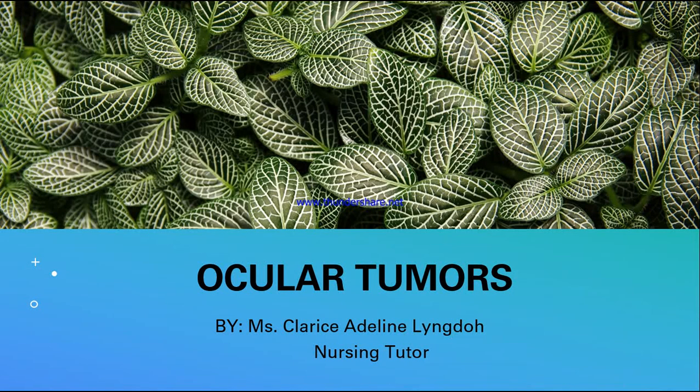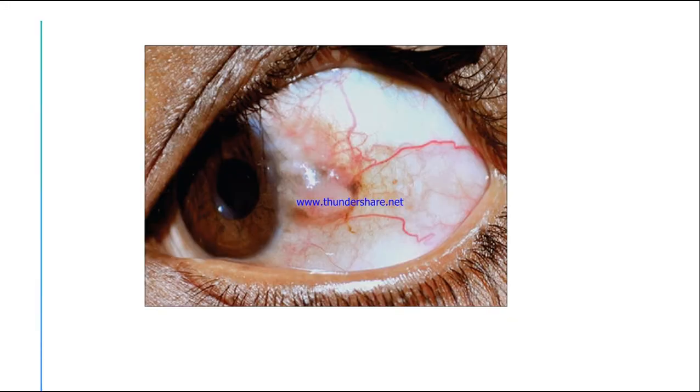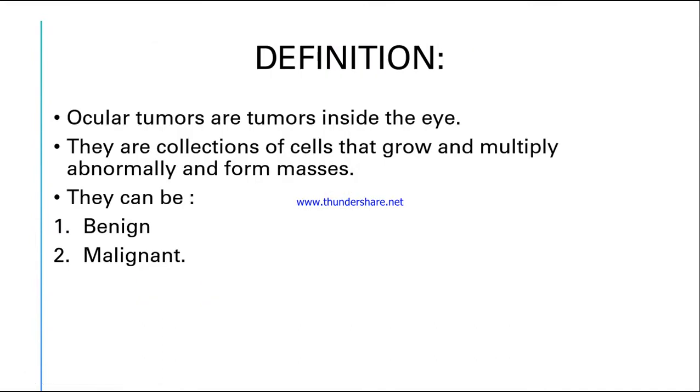Teaching about the topic ocular tumors, and this topic is for BSc third year. So, ocular tumors is nothing but tumor in the eyes. As you can see in this picture, this is a tumor which is present in the eye. So, this is called ocular tumor. Ocular tumors are tumors inside the eye.